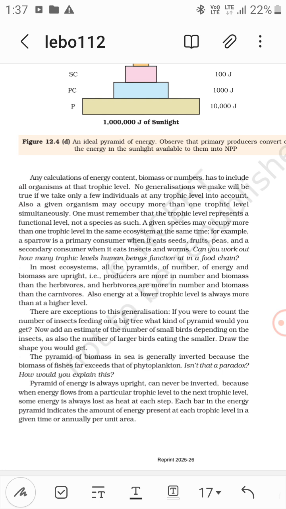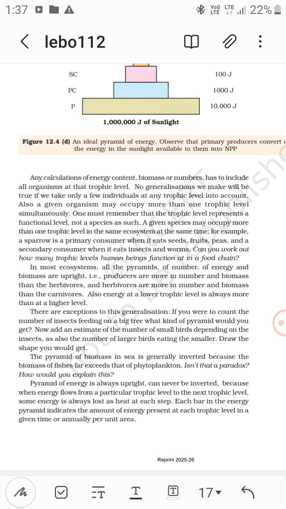Okay, number of small birds depending on the insects, and also the number of larger birds eating the smaller. So there are first insects, then small birds, and then large birds. So it is definitely spindle-shaped. It is not inverted, not upright.